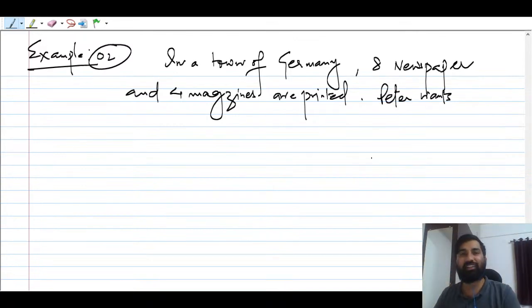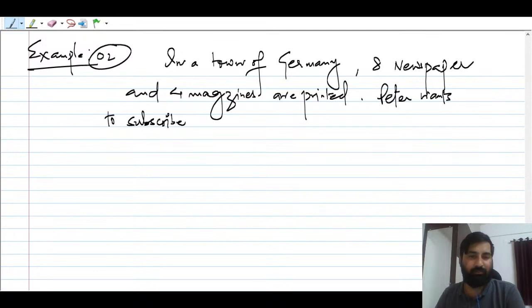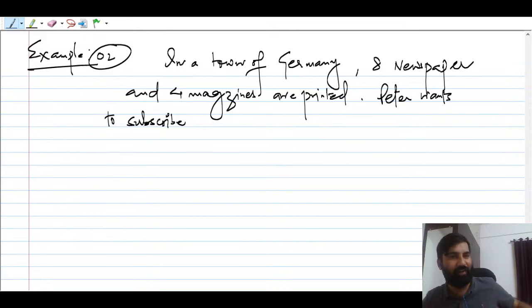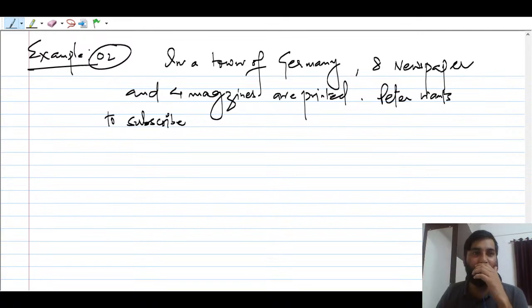One guy, Peter, is there in the town of Germany, you can say in the town of Bangalore, right? Dheeraj came to Bangalore, right? And he wants to subscribe to some newspaper. Dheeraj sir is interested to go through some Times of India, or some magazines also. So there are 8 newspapers and 4 magazines printed.